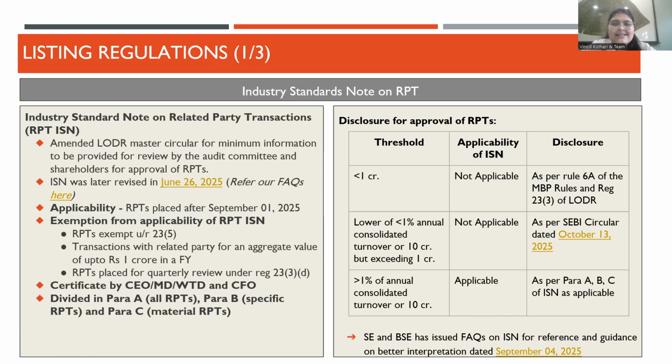Now, what exactly is the requirement on the present date when it comes to the approval of RPT? When the value of RPT is less than 1 crore, then ISIN is not applicable. When the value of RPT is lower of 1% of annual consolidated turnover or rupees 10 crore, but is exceeding 1 crore, the ISIN is not applicable, but the circular of October 13 giving simplified disclosure is applicable. And when it comes to the third category, when the value of RPT is more than 1% of the annual consolidated turnover or 10 crore, then this ISIN is applicable.